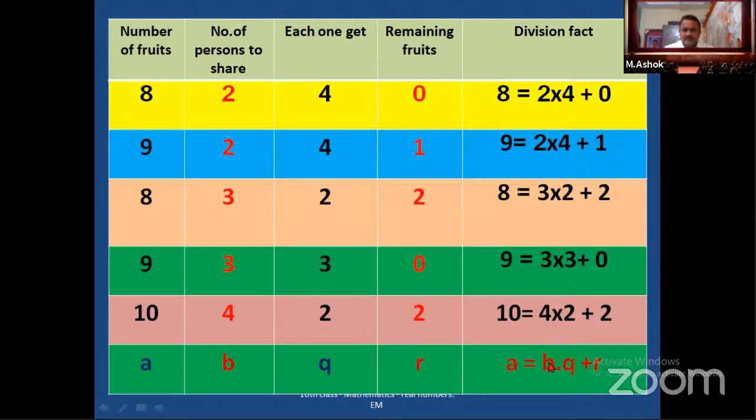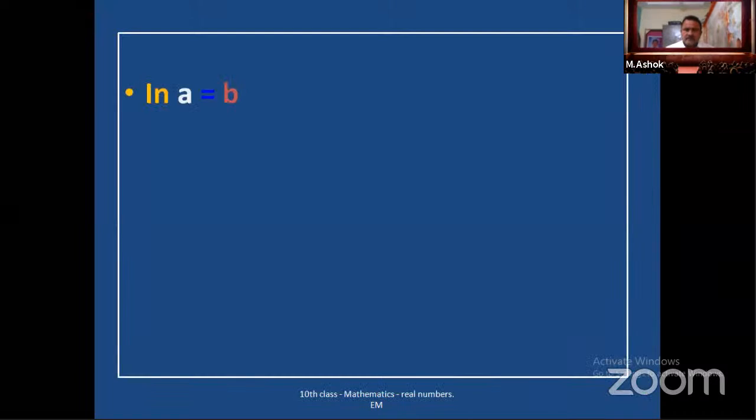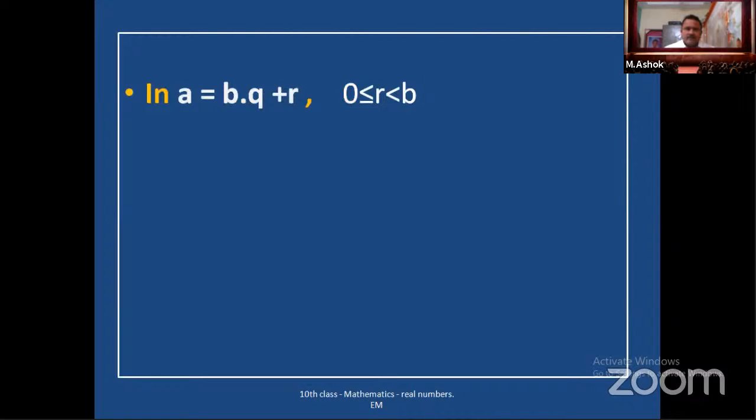So we are using this from lower classes. Look here, in general, A is equal to B into Q plus R. Here the R value should always be greater than or equal to 0 and less than B. What is B? B is the divisor. So the remainder should always be less than the divisor, and it may be equal to 0 or greater than 0.